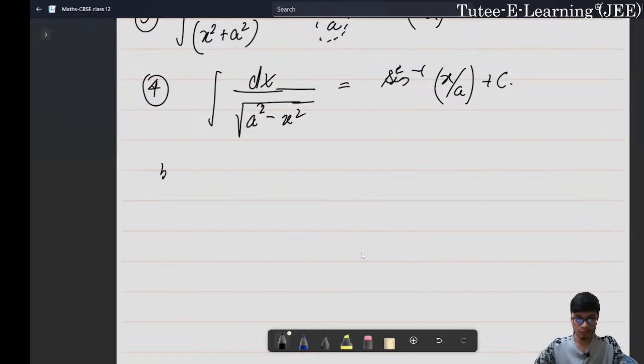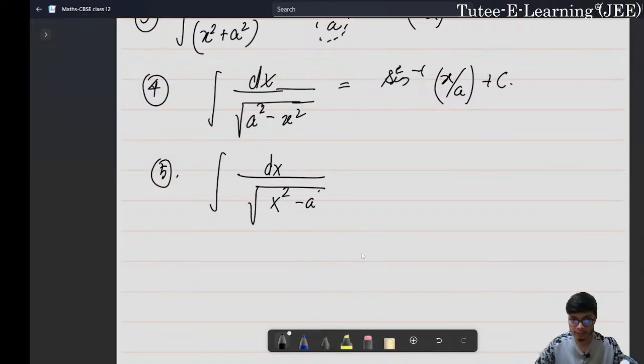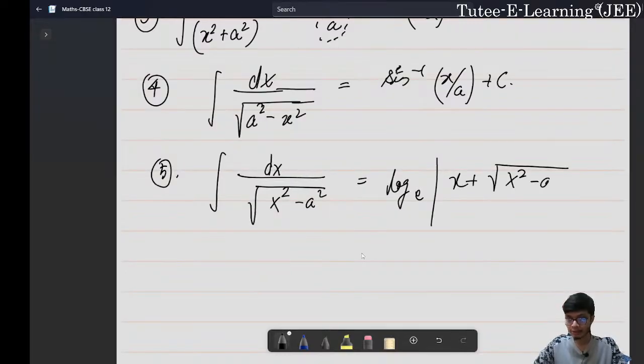Similarly, we have two other important forms. That was what I wrote actually. If we have integration of dx upon square root of x square minus a square, then the form is directly equal to natural log of x plus square root of x square minus a square plus some constant c.